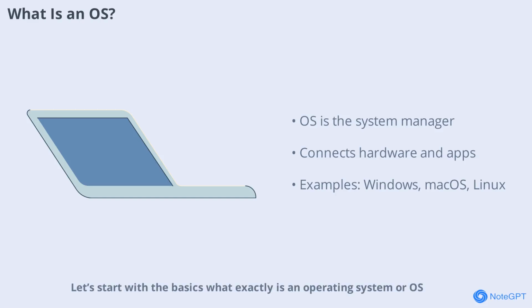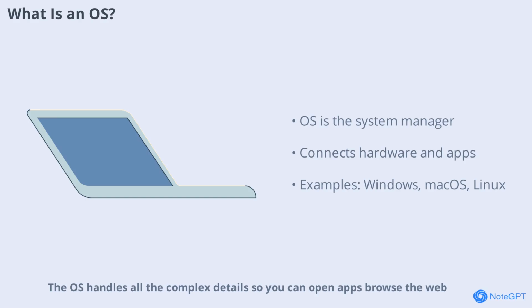Let's start with the basics. What exactly is an operating system, or OS? Think of it as the invisible manager that sits between your computer's hardware, like the CPU, RAM, and disk, and the apps you use every day. Whether you're on Windows, macOS, Linux, Android, or iOS, the OS is the software that makes everything work together smoothly. Without it, your computer would just be a pile of electronic parts with no intelligence.